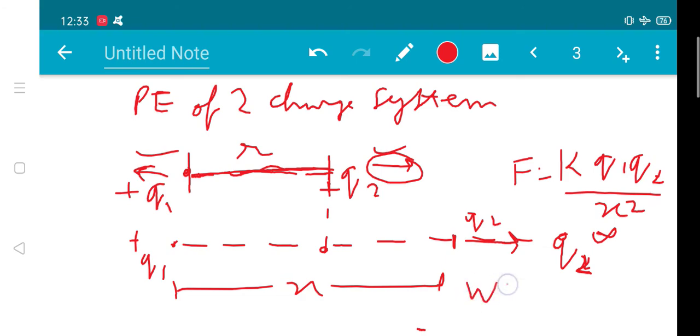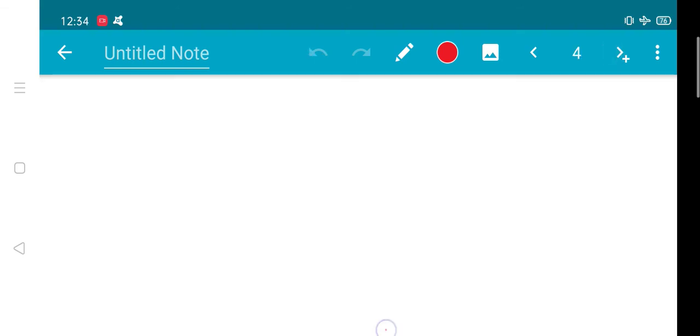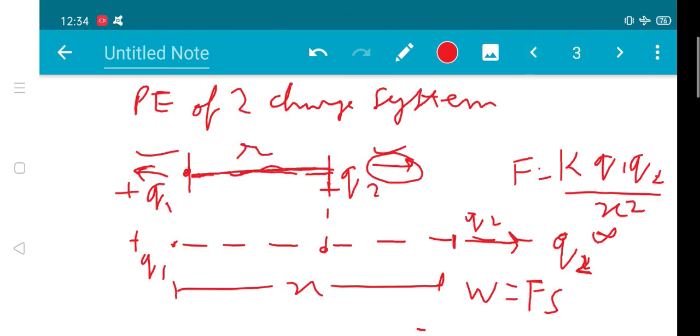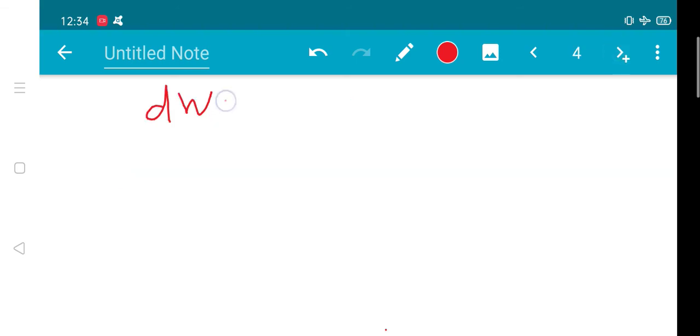Now the work which has to be done is given as F dot S. This we have already studied in the lower classes, force into displacement. Based on this, we can say that to displace this particle towards q1 by a small distance dx, the small amount of work done will be given as F dx.